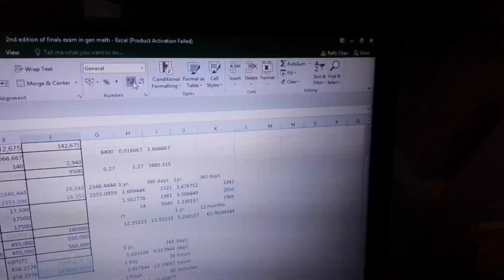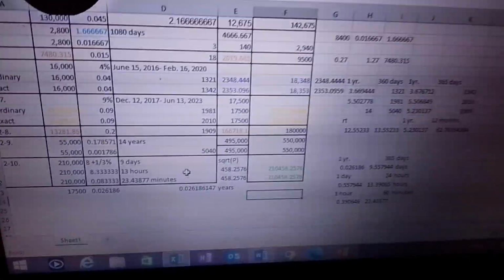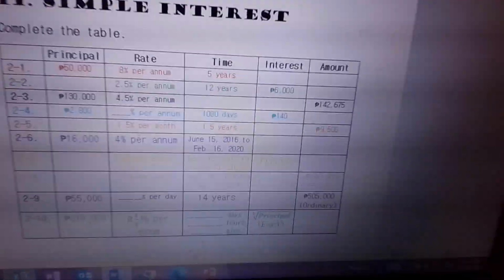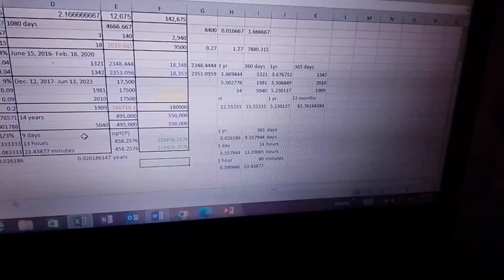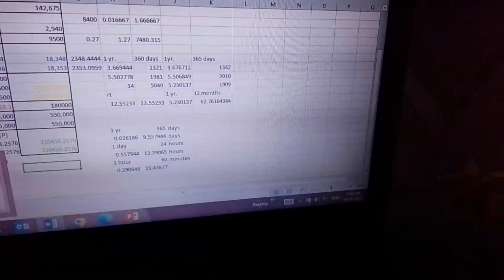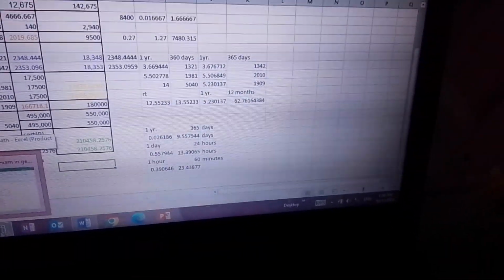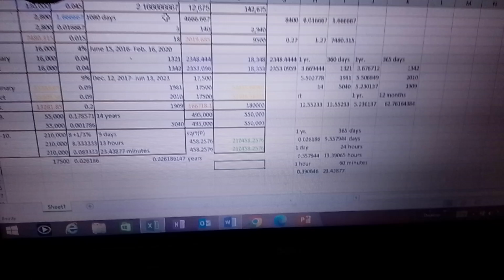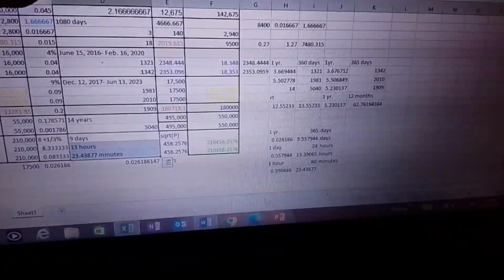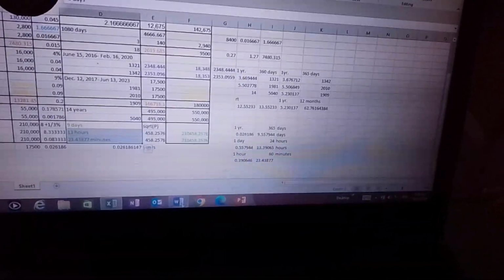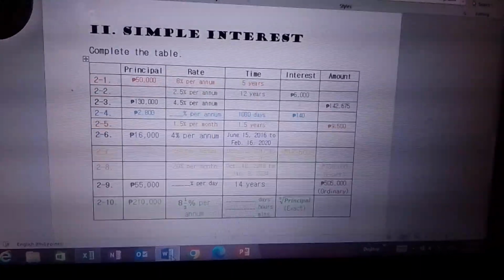So click on general. Okay? And then our time, remember it's asking for the time, we have to convert in days, hours, and minutes. So therefore, our time is 9 days, our hours is 13 hours, and our minutes is 23.40 minutes. And that's it. Praise the Lord, we're done. We're done already with simple interest.